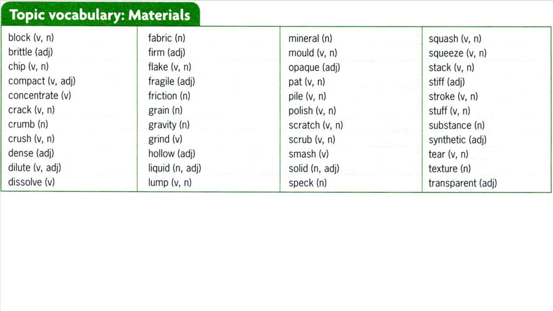Crack. To damage something so that a line or long narrow hole appears on its surface, but it does not break into pieces. Who cracked the window? Crack. A line on a surface where something is beginning to break apart. How long has that crack in the ceiling been there? Crumb. A very small piece that falls off a dry food such as bread or cake. Don't get crumbs on the carpet.